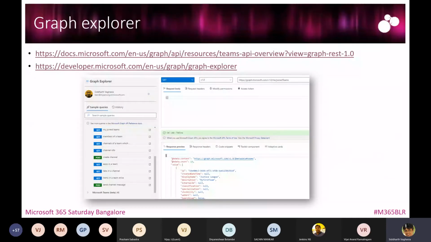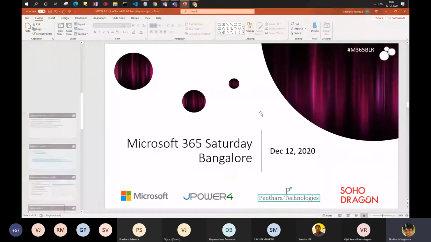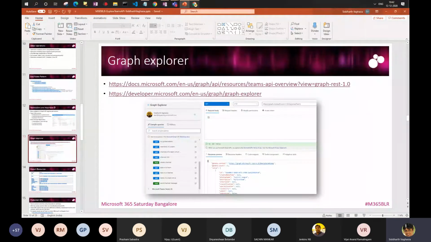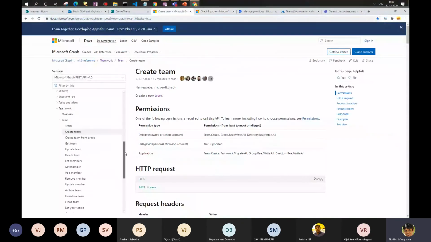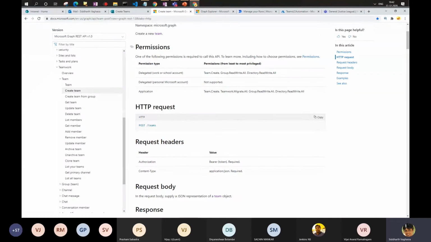So let's see how this works. For example, this is the URL which is there in this slide, which I'm noting. We are talking about a Graph endpoint to create a team. Now you will have a table which says permissions. This is where it says one of the following permissions is required to call this API, and the permissions are listed from least to most privileged.